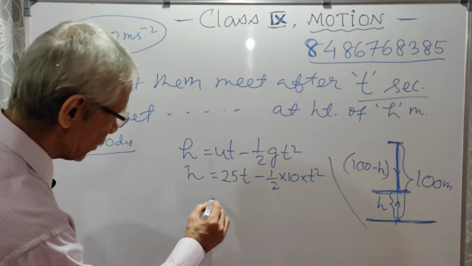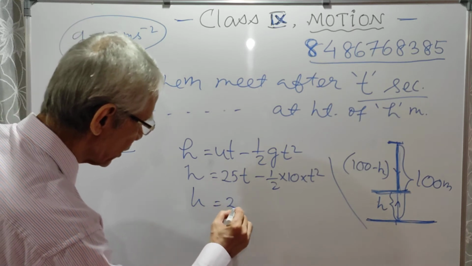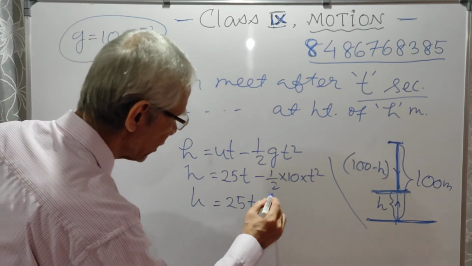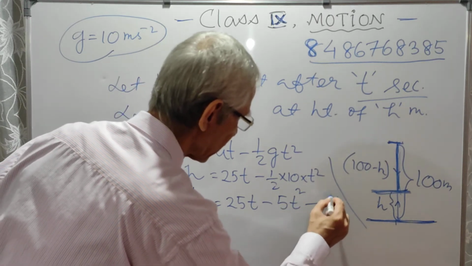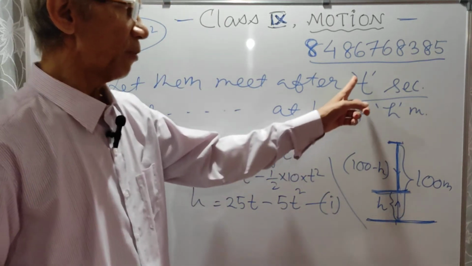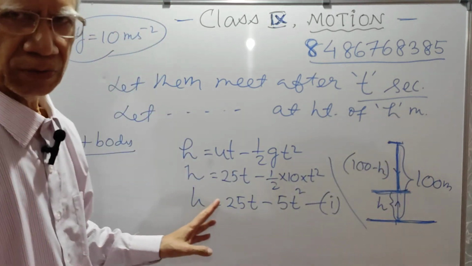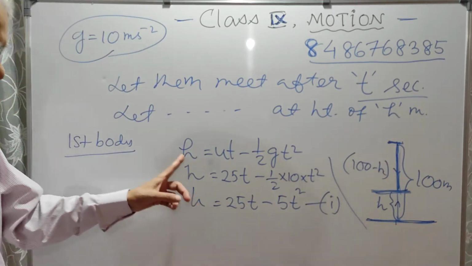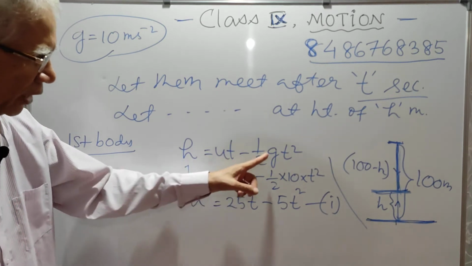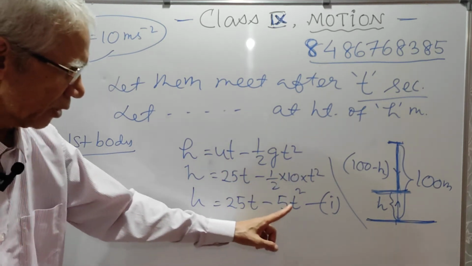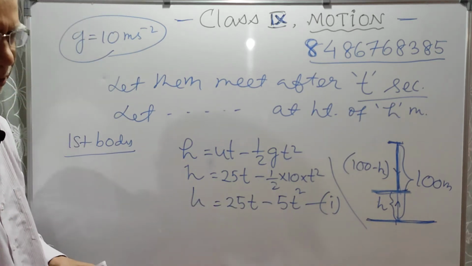All right. So h equal to 25t minus 5t square. Suppose this is equation 1. Since there are two variables t and h, we have to form two equations. So we got the first equation, h equal to ut minus half gt square. Then putting the value u 25, g 10, we get 25t minus 5t square. This is equation 1. Okay.